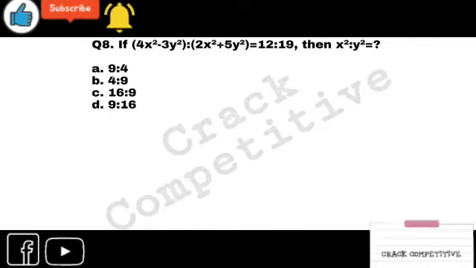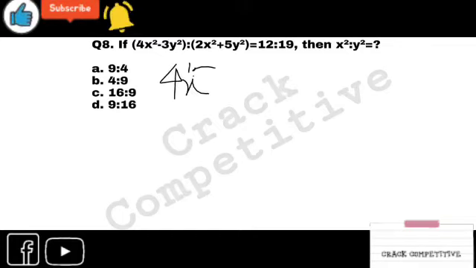So, what is this question? If 4x square minus 3y square is to 2x square plus 5y square is equal to 12 is to 19, then what is the value of x square is to y square? This is actually a simple question, but the figures may make you confused.